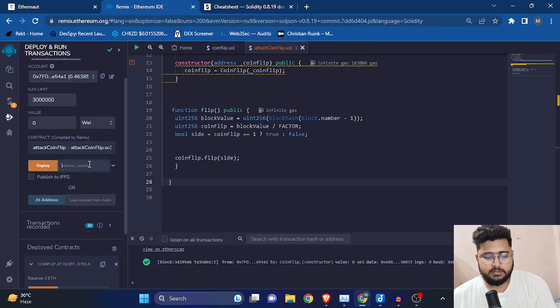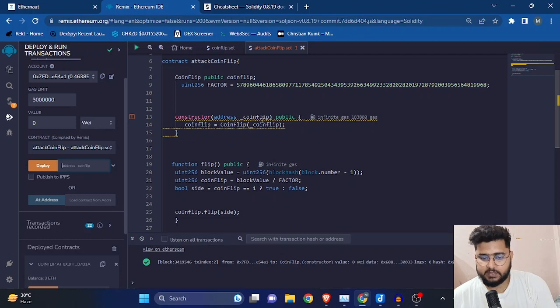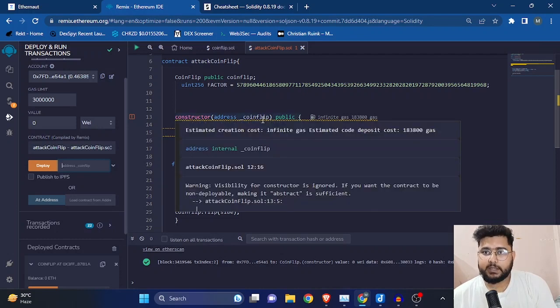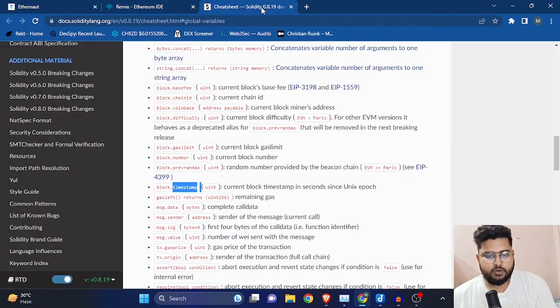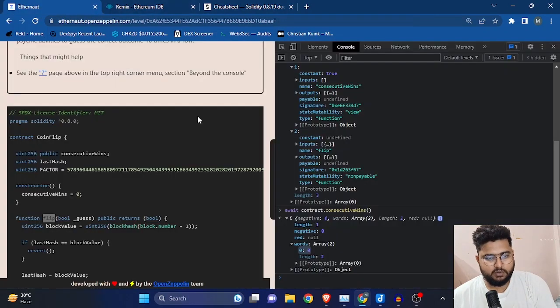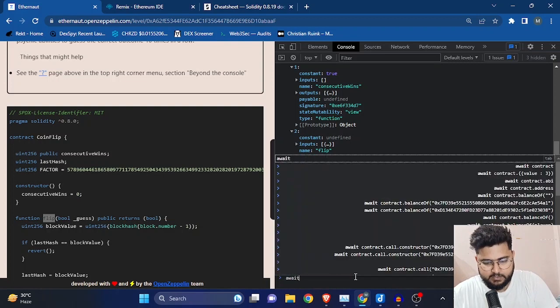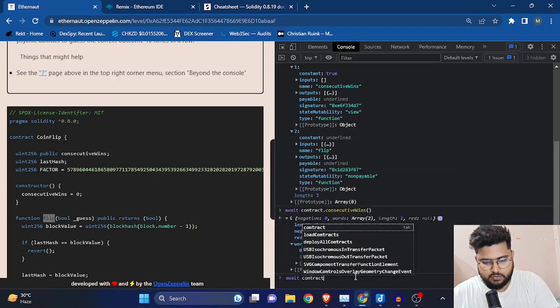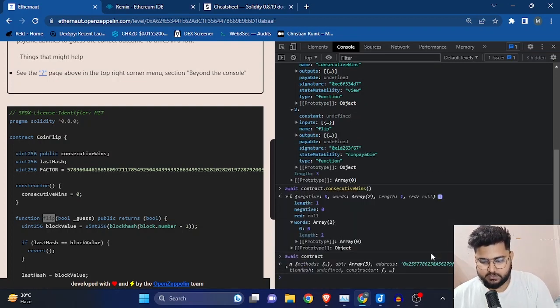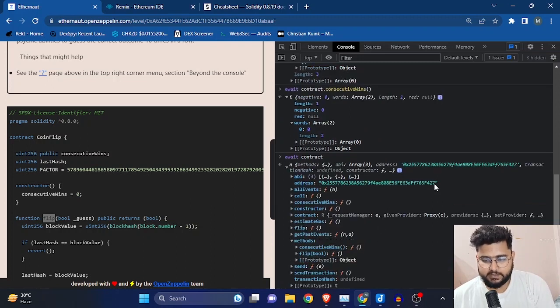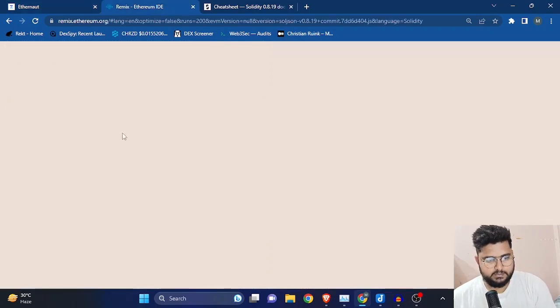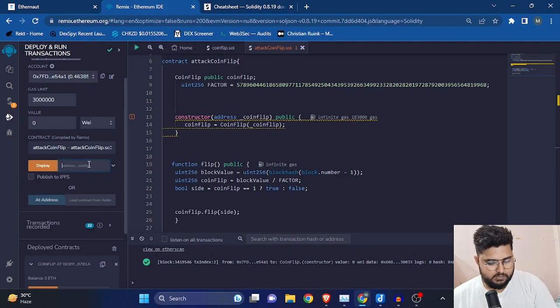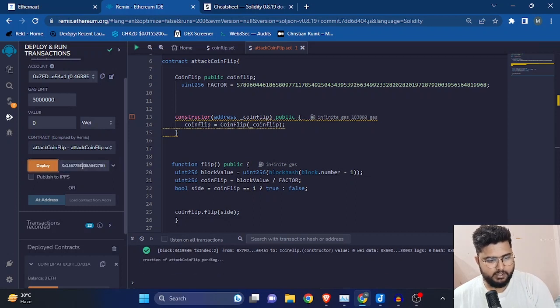So what this constructor function is taking right here is the address of the initial contract. But what is the initial contract in our case? In our case, I'll be doing await contract. So this is the contract address, and we'll be attacking this particular contract, so we need this address. So I'll be copy pasting this address in the constructor function. Here I just deployed it.